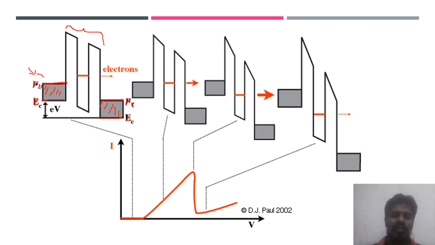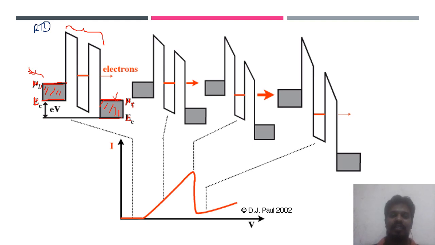So here we are taking one semiconducting material. In this region also we are taking one semiconducting material. In between these two semiconducting materials, we are placing the quantum well structure. This structure is called the RTD. In general, it is called the resonant tunneling diode. How does the resonant tunneling happen? That is the question we can ask.